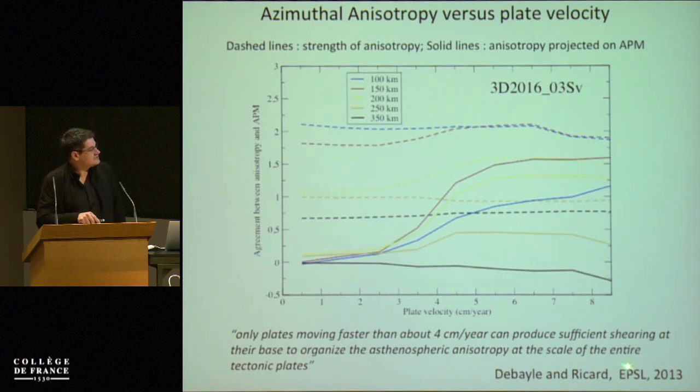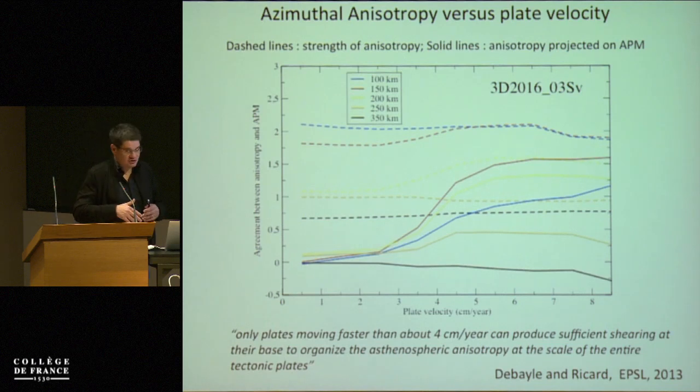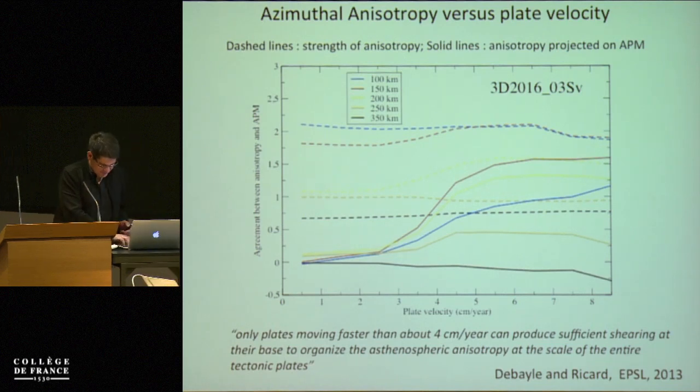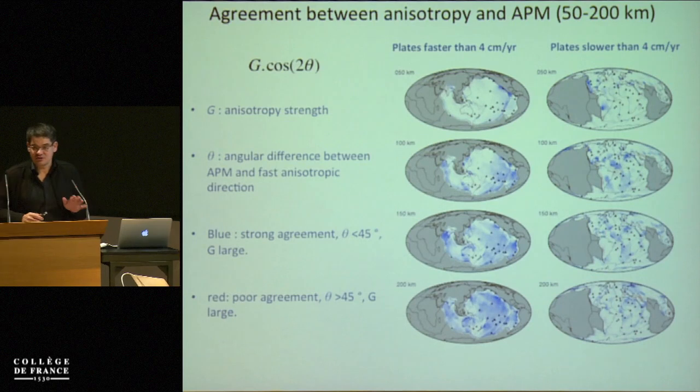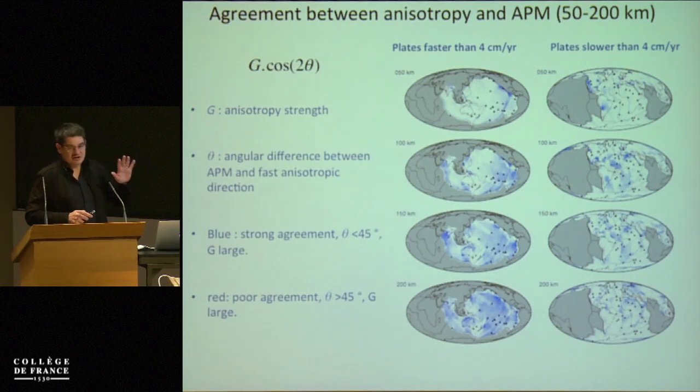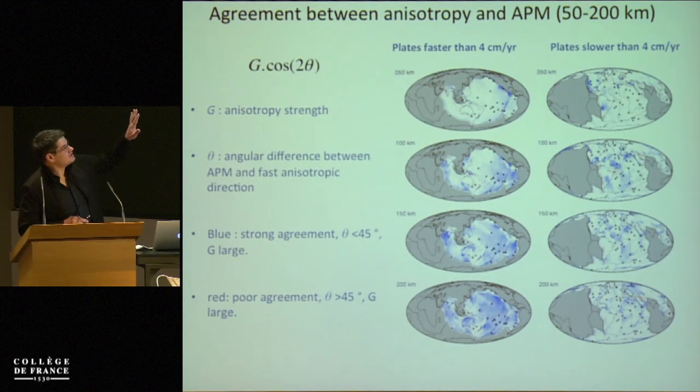So from this figure, which has been updated with our latest model, we suggested with Yannick Ricard in 2013 that only the plates that move faster than about 4 centimeters per year can produce sufficient shearing at their base to organize the anisotropy at large scale. And we can see that in a much better way if we plot the anisotropy projected on the absolute plate motion as on maps.